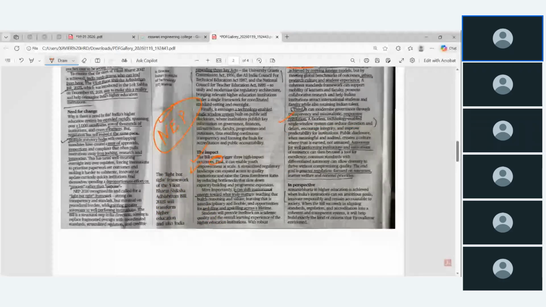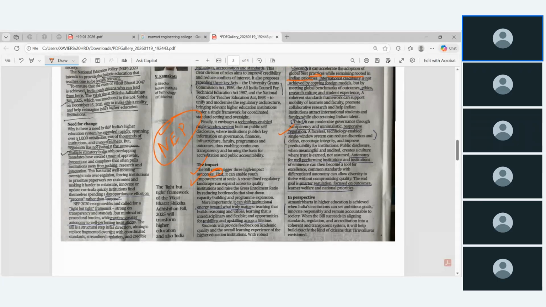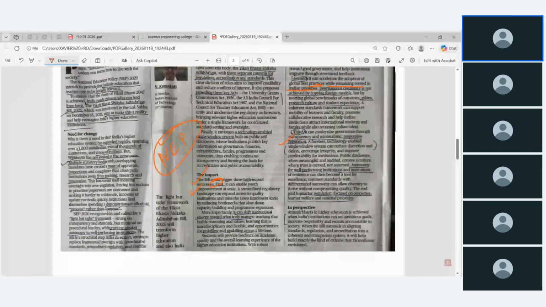And third, it will replace the single window system, reduce delays, encourage integrity, and improve predictability and public disclosure, with autonomy for well-performing institutions of eminence, and it will focus on smarter regulation, focused on outcomes, learner welfare, and national priorities. These things. Okay, and so this is what he discussed. And already we have discussed about this bill, the Viksit Bharat Shiksha Abhiyan Bill 2025.